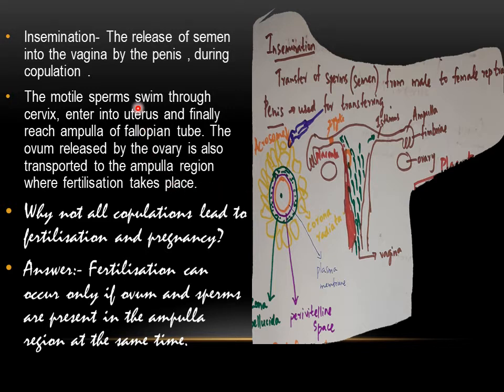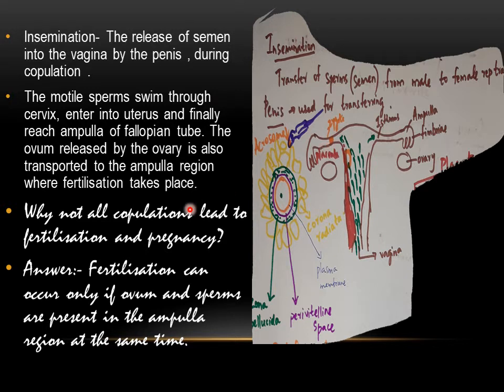The motile sperms swim through the cervix, enter into the uterus and finally reach the ampulla of the fallopian tube as seen in this picture. The ovum released by the ovary is also transported to the ampulla region where fertilization takes place.